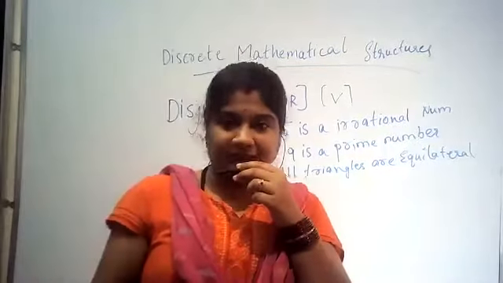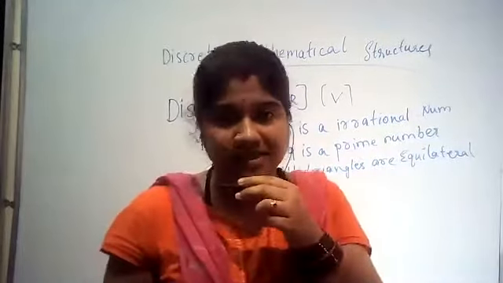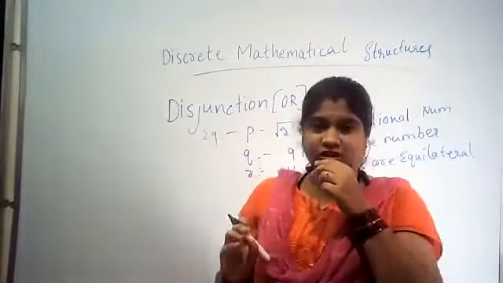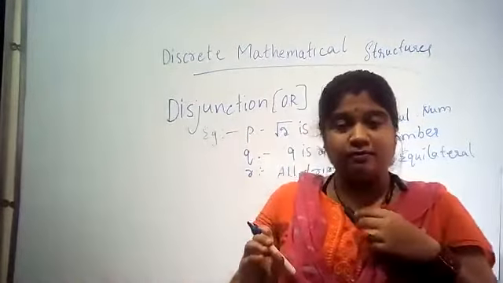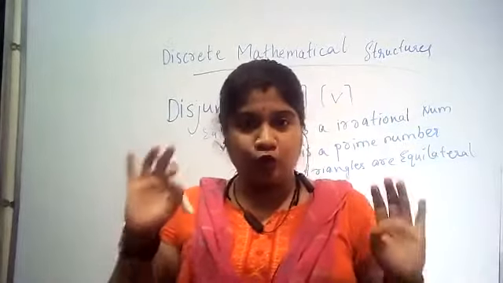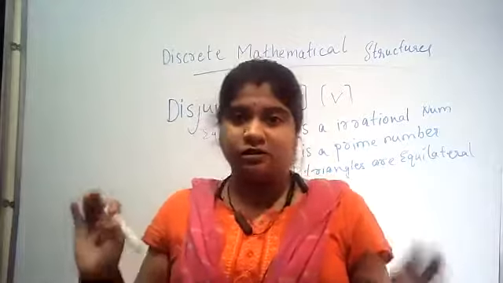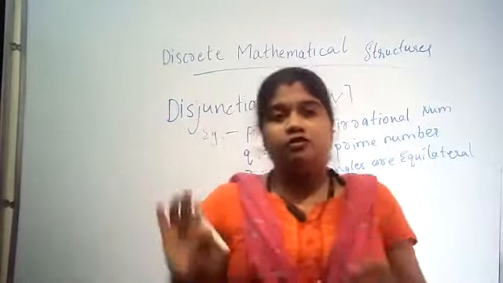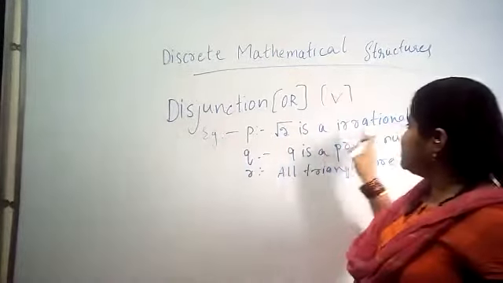Why? Basically, irrational numbers are those type of numbers which don't include fractions. Only root 2 or square roots are irrational numbers. So here root 2 is an irrational number.